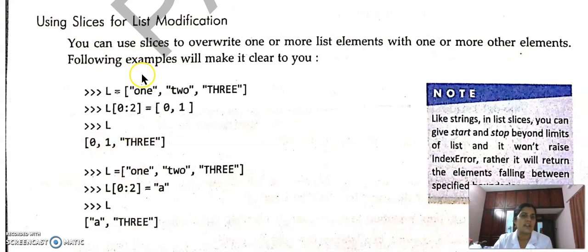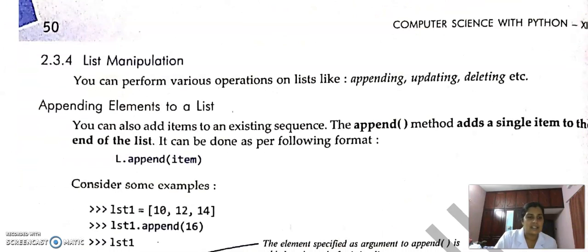This is mutability. We can directly change the value. L[0:2] means at the 0th position 1 is there, at the first position 2 is there, at the second position 3 is there. But the end index is omitted. So this 1, 2 will be replaced by this 0 and 1. So we can change the existing list also by using slices.